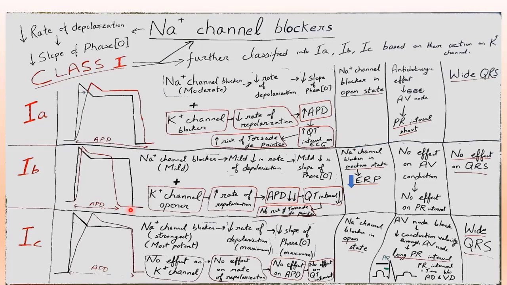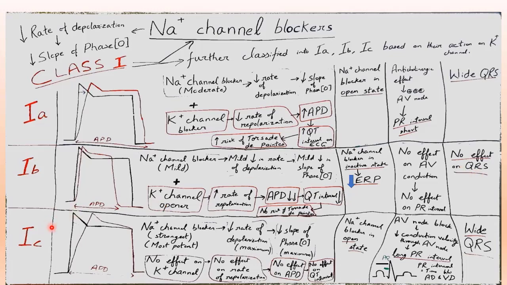Class 1B are sodium channel blockers in the inactive state, so there will be a decrease in effective refractory period. Other features of class 1B: they have no effect on AV conduction, so no effect on PR interval on ECG. Also, they don't have any effect on QRS complex on ECG.